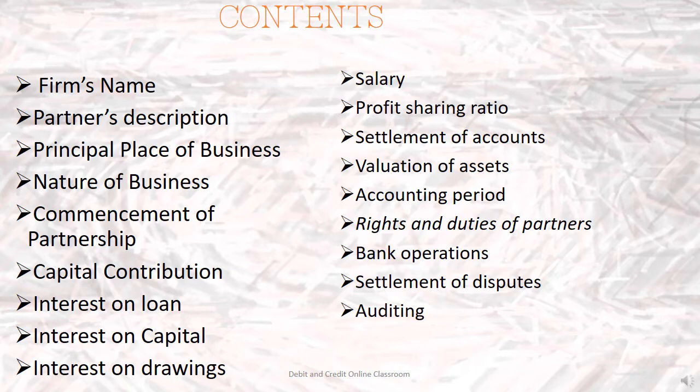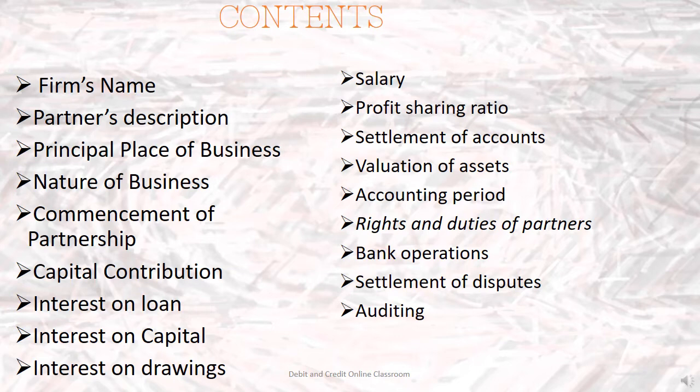The firm's name and the description, name and address will be given in the partnership deed. Then partners' description: who are all the partners, whether there is any minor partner, and their names and addresses will be given.